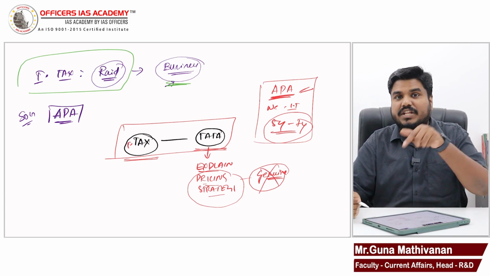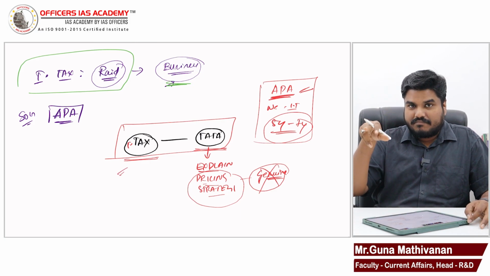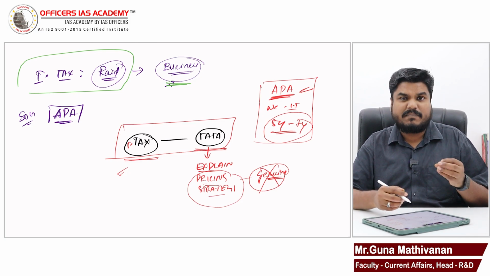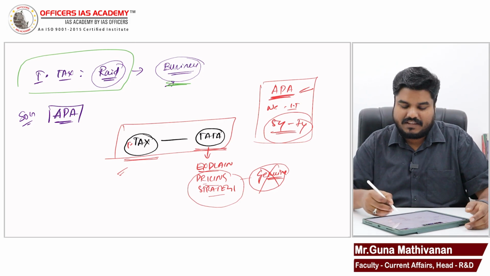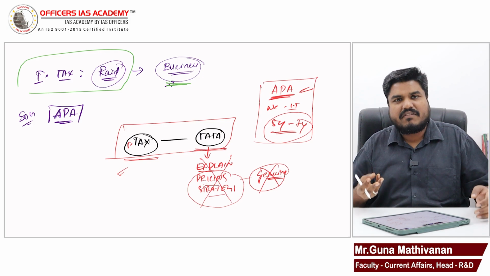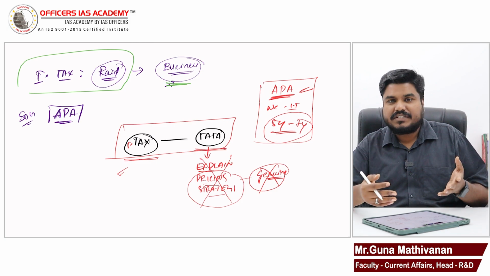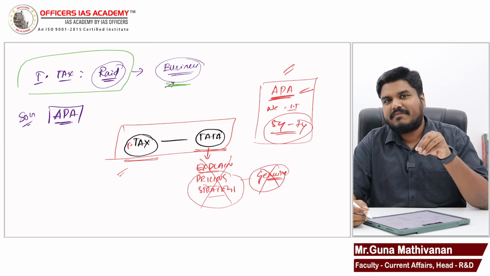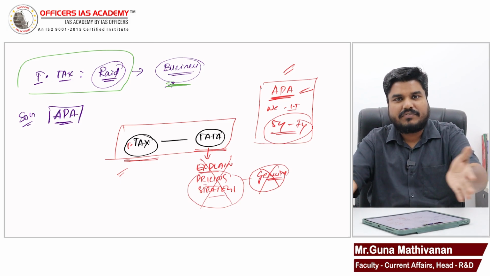However, if it is not genuine, if the income tax department finds that, no, Tata, you are mischievous, you are trying to reduce your tax liability, this is not genuine, and the department is not convinced, now what happens? Tata will come up with a new strategy. They will say, okay, income tax department, this existing pricing strategy we will remove. We will come with a new pricing strategy. Like this, negotiation will go. Once both are convinced, this agreement will be signed. Once the APA is signed, the income tax department will not disturb that business for a few years.